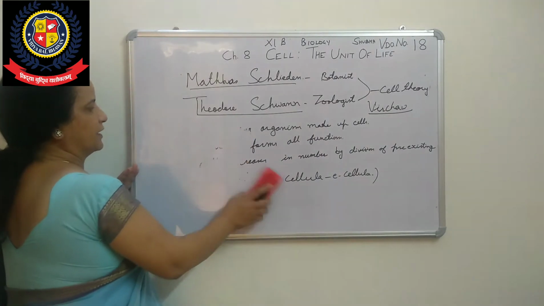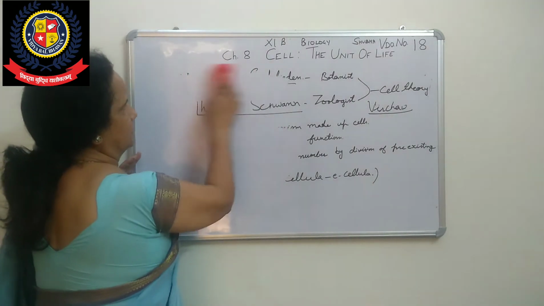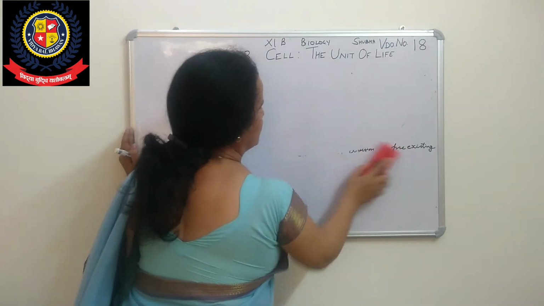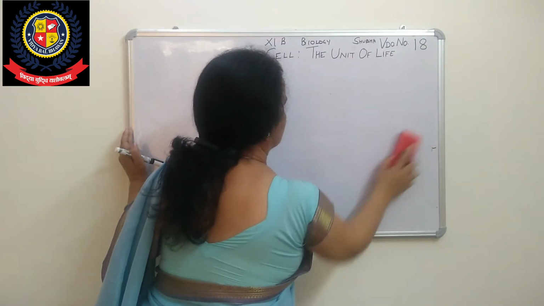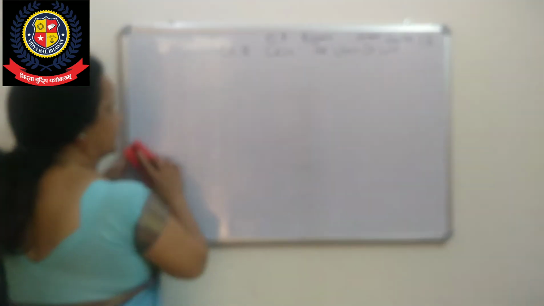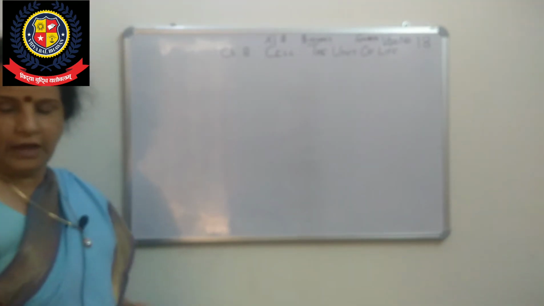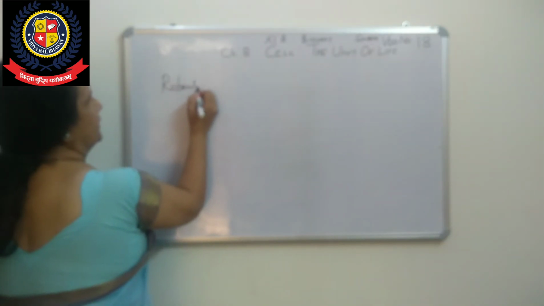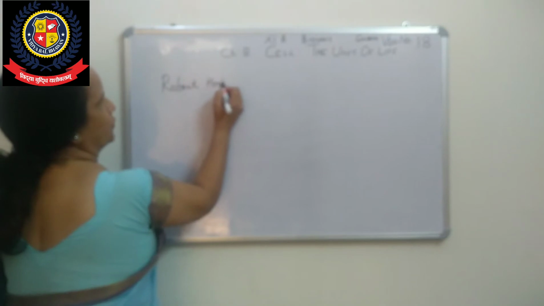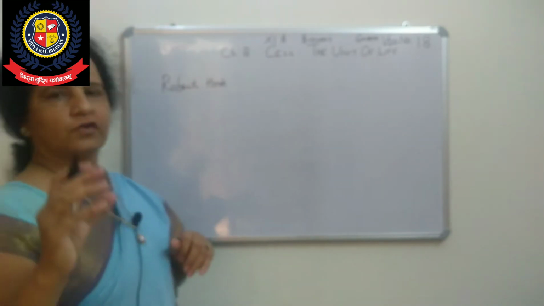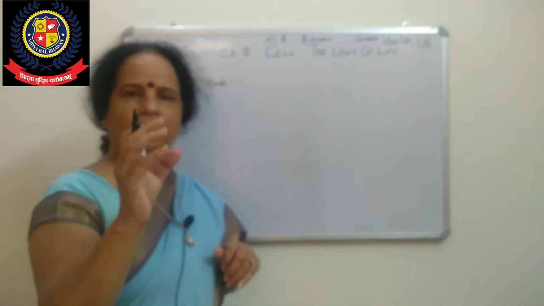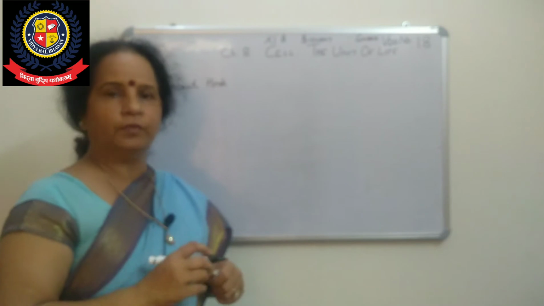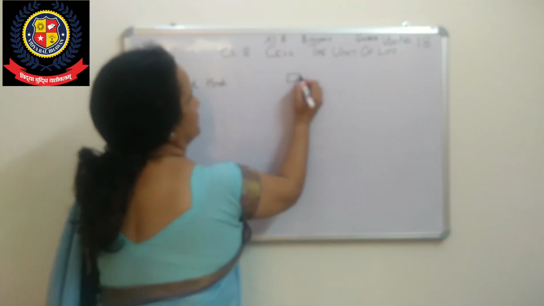Now first of all, the meaning of the cell. This is about the cell and its fundamental basics. Who first saw the cell? Robert Hooke. You know this from class 9th also. He saw cork cells in a microscope. Cork is made from soft wood. When he looked at the cork under the microscope, he found some chamber-like structures.